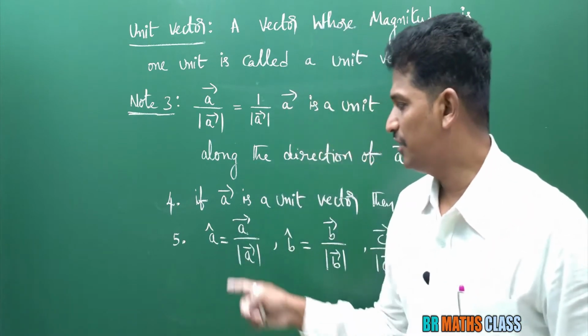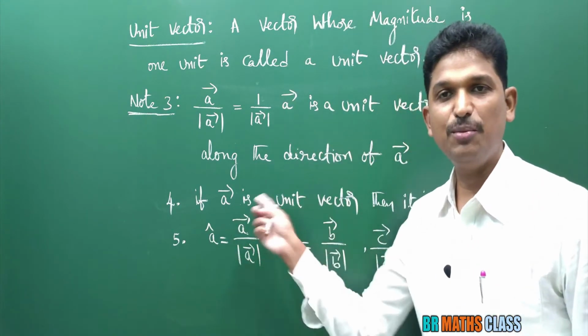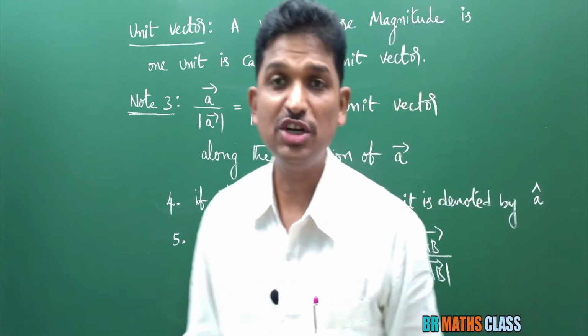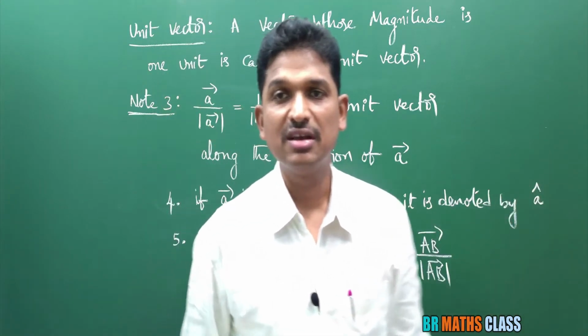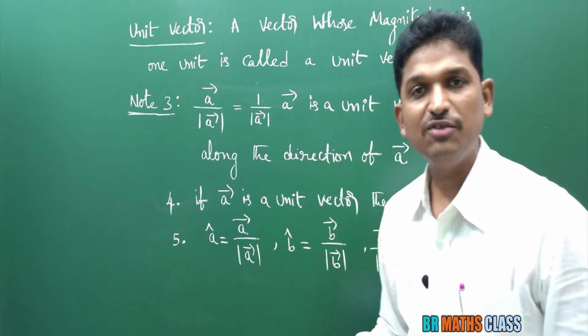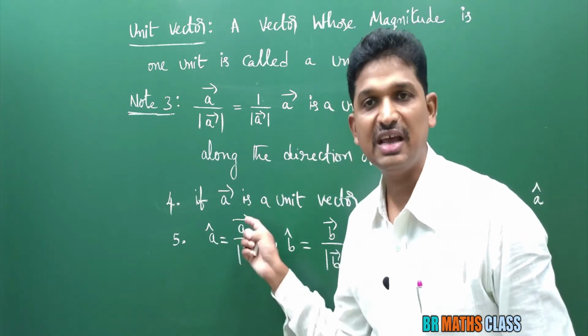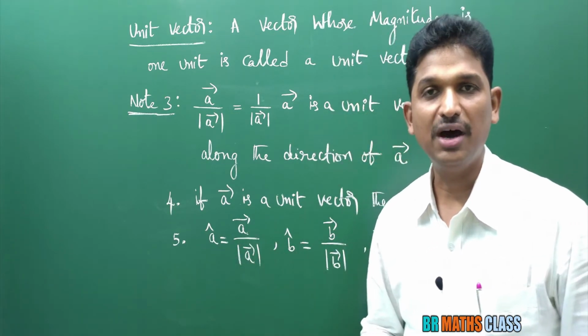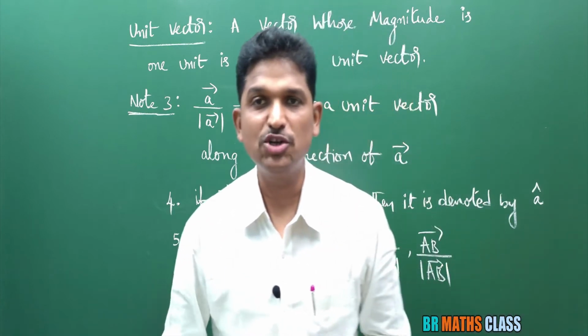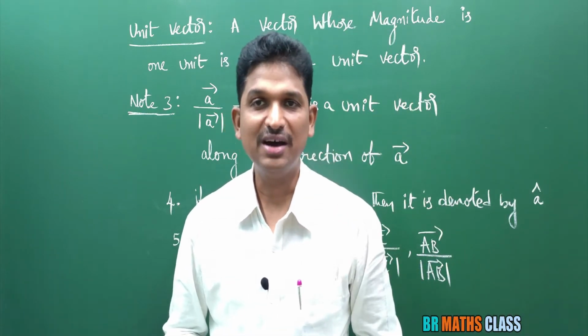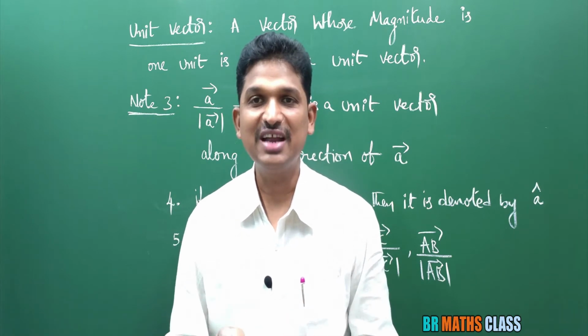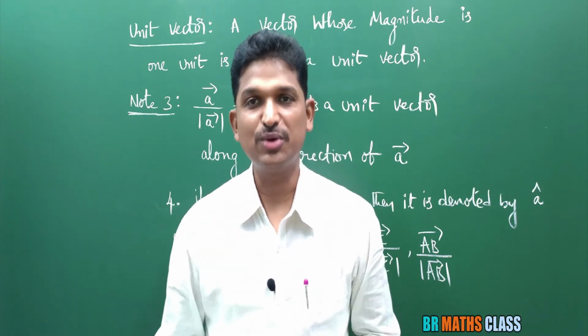Fourth point, if a bar is a unit vector, then it is denoted by a cap. From now onwards, fifth point, wherever you see a cap, that can be written as a bar divided by magnitude of a bar. What is b bar divided by magnitude of b bar? It is a unit vector along the direction of b bar. I hope you understand the definition of unit vector.